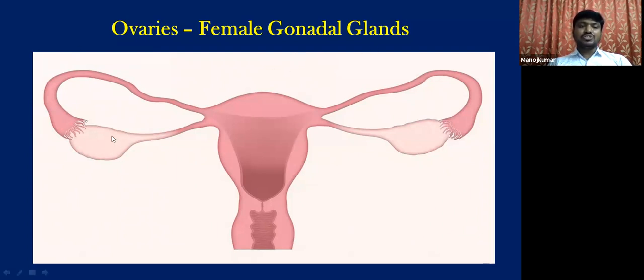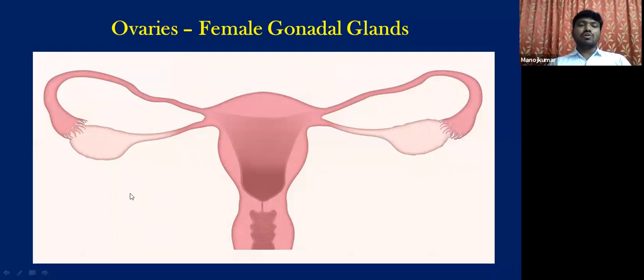So here in this picture, this is the female reproductive system. These are a pair of ovoid shaped structures, a pair of ovaries. These are the fallopian tubes, this is the uterus, cervix, and vagina. The ovaries produce hormones called ovarian hormones.